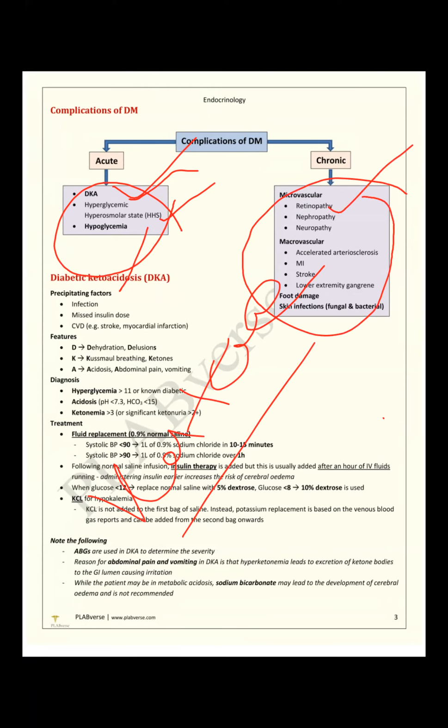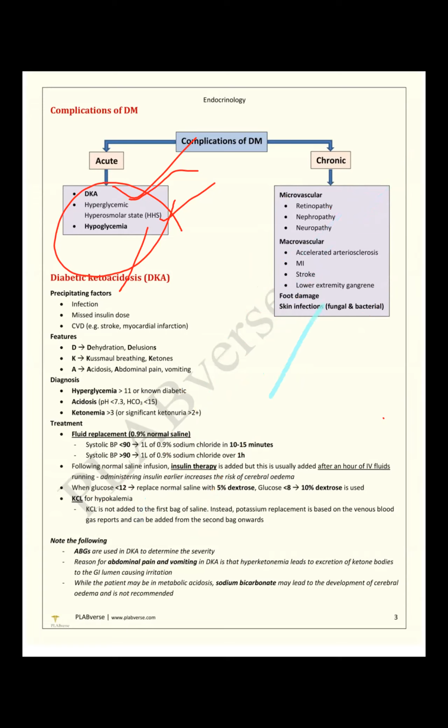Type 1 diabetes mellitus, type 2 diabetes mellitus patient, nephropathy, neuropathy complication, and macrovascular complication, AMI, accelerated atherosclerosis, stroke. So these are the complications, very important. We have to know the management. So DKA exam question, remember very carefully.